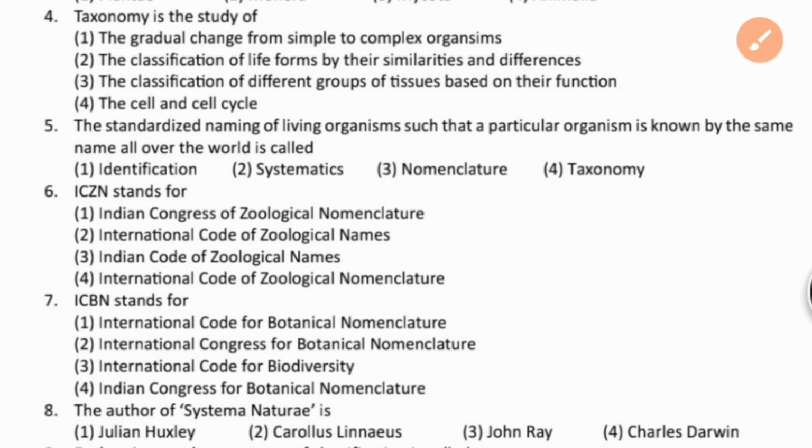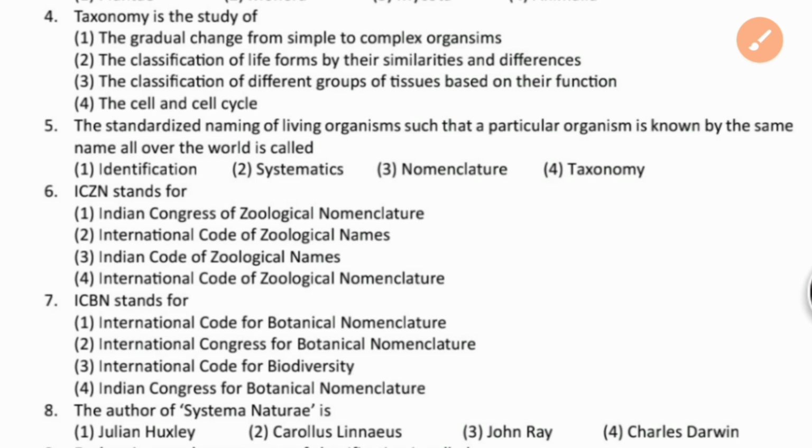So wherever you go and see any species, you should know it by the same name, not by a different name, because throughout the world there are a lot of languages and a lot of people, so different languages may call it in different forms, but this standardized name will be understood the same all over the world. One living organism having the same name all over the world is called nomenclature.